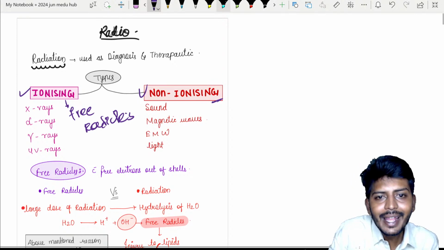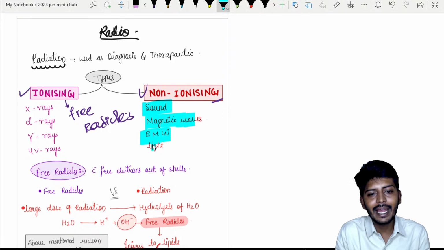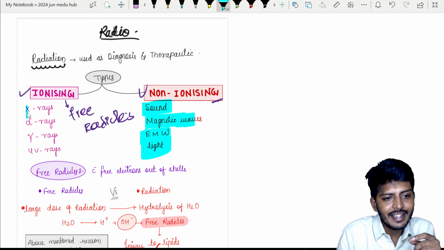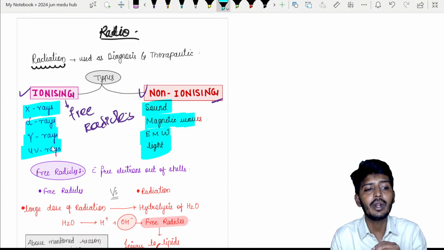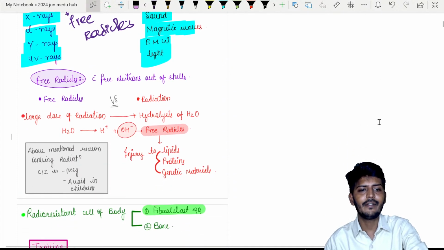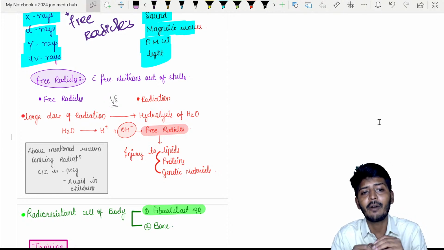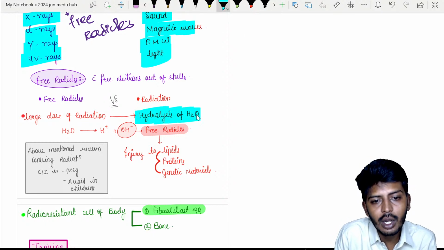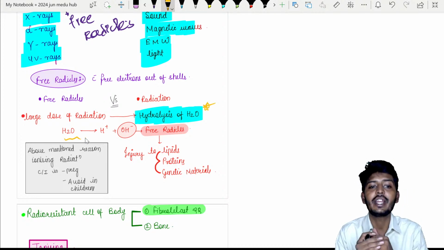Non-ionizing radiation includes sound waves, magnetic waves, electromagnetic waves and normal plain light. Ionizing radiation includes rays such as X-rays, alpha rays, gamma rays and UV rays, even beta rays. All of them come under ionizing radiation. Whenever we are speaking of a large amount of radiation exposure, radiation can have one powerful effect: it can cause hydrolysis of water, breaking it down into hydrogen and OH ions.